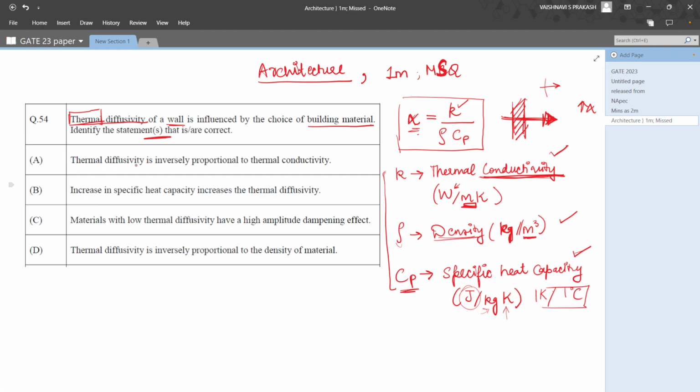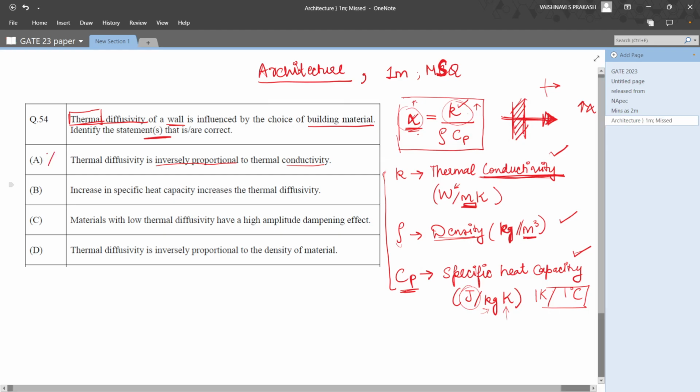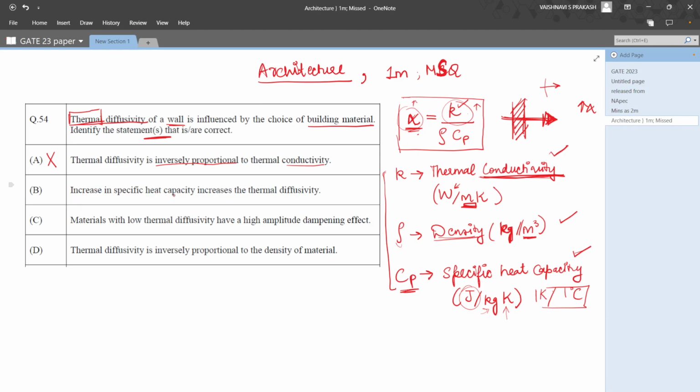First, I say thermal diffusivity is inversely proportional to thermal conductivity. And we know by this formula that thermal diffusivity is actually directly proportional because both the values are in the numerator. Higher the thermal diffusivity, higher the thermal conductivity. So option A is wrong. Option B says increase in specific heat capacity increases thermal diffusivity.